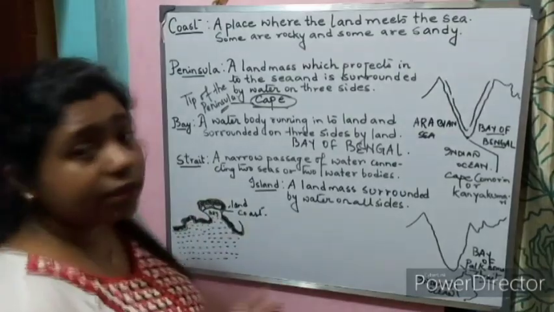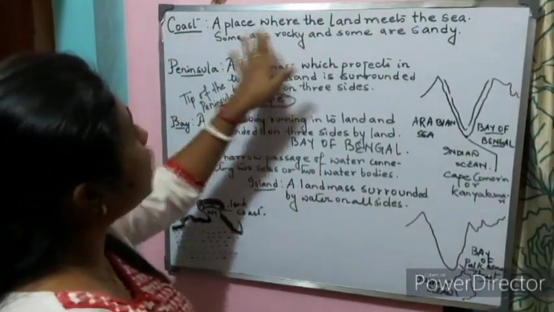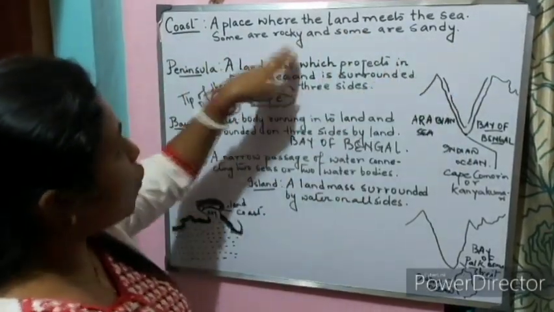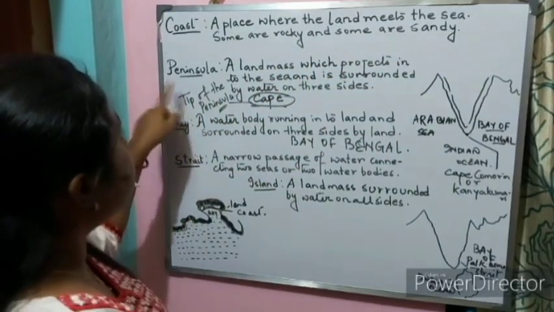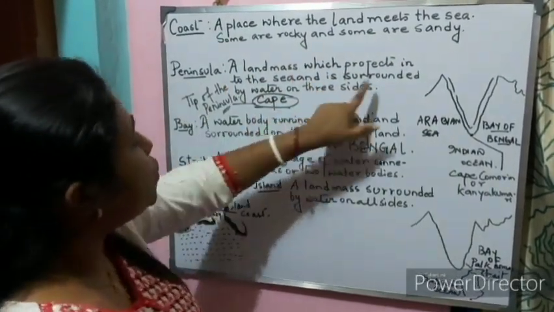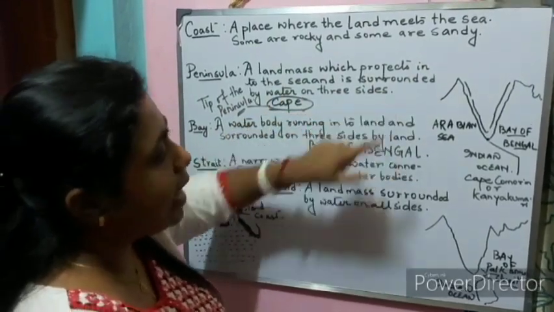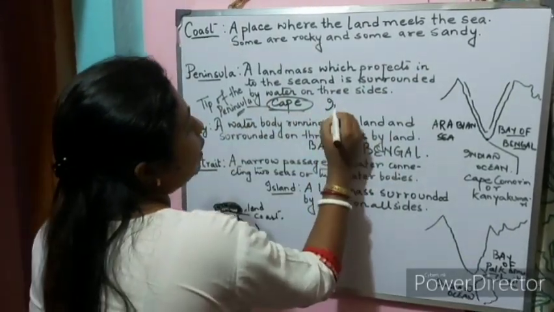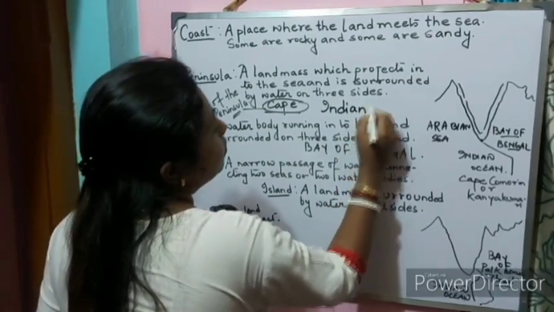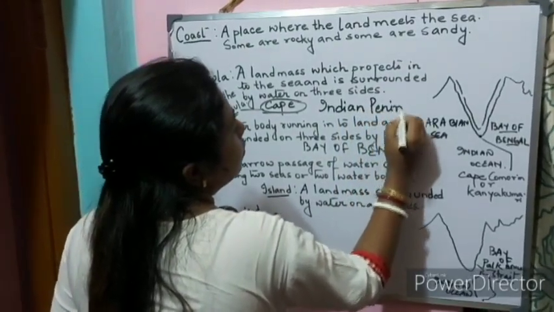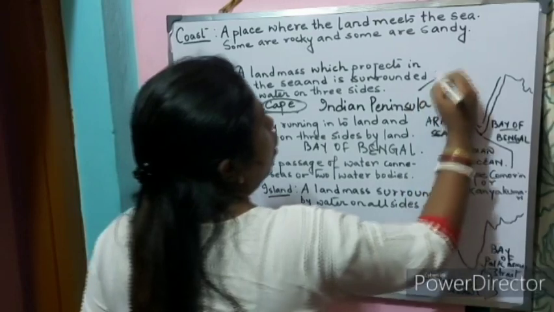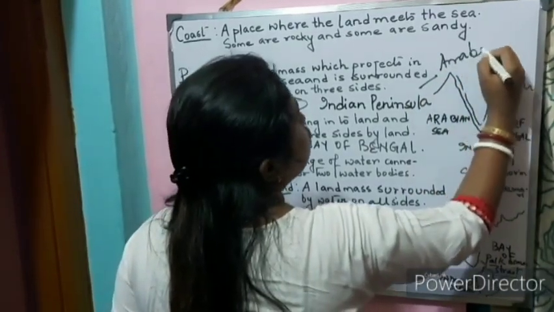So now what did we learn today? What is a coast? A place where the land meets the sea. Some are rocky and some are sandy. What is a peninsula? A landmass which projects into the sea and is surrounded by water on three sides. The example is the Indian Peninsula, or the Arabian Peninsula, which is the largest.